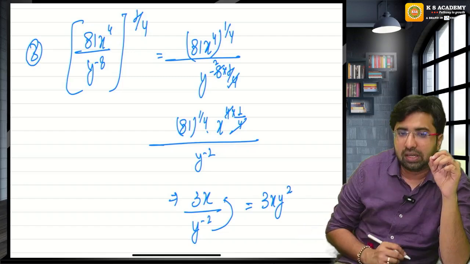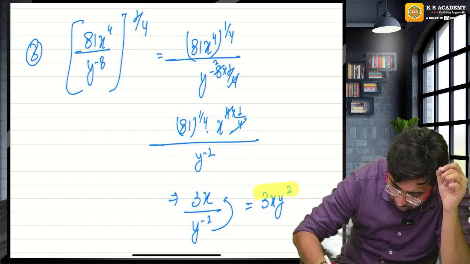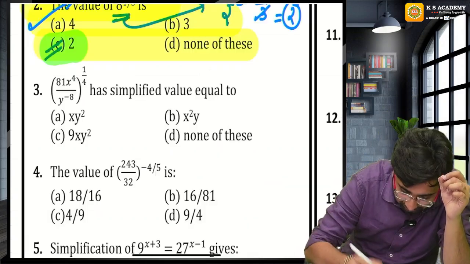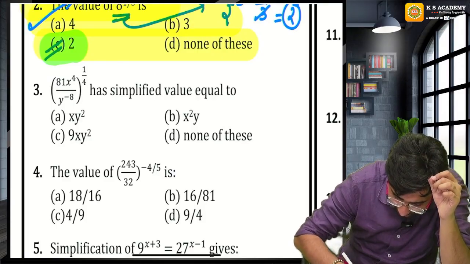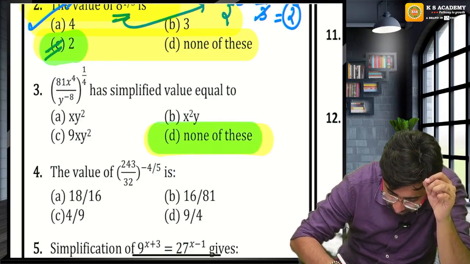3xy square. Negative power will be converted into positive power. So the correct answer is 3xy square. The answer is none of these. Mark answer.